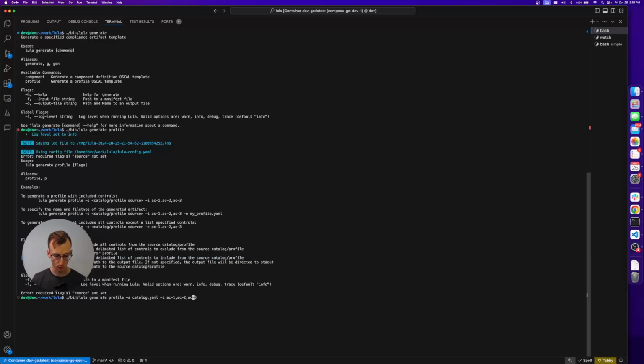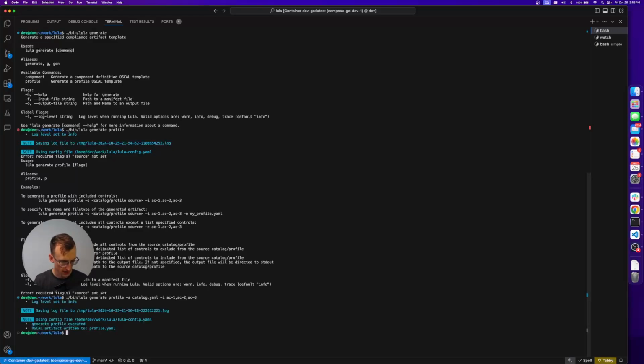If you wanted to get all of the controls from a catalog or profile except for certain controls specifically, you could perform an exclude. So you have the option there, include or exclude, or you have the option for all. If you want to get all the controls from a given catalog or profile, for sake of building a new profile, you can do so with this command.